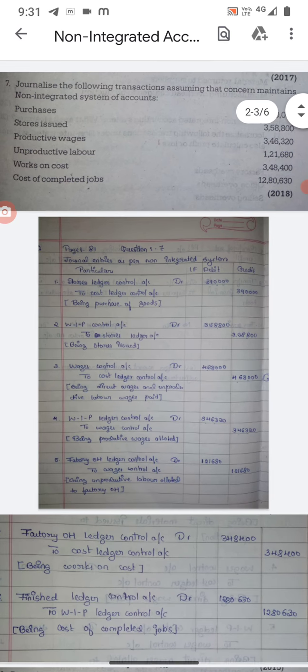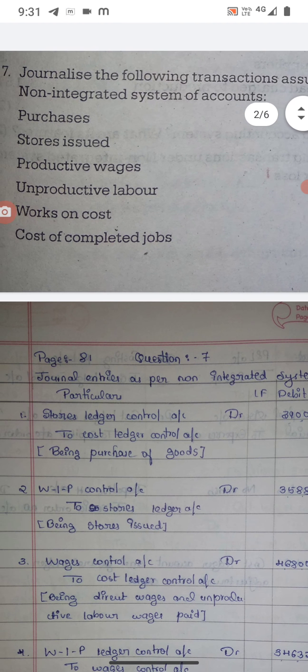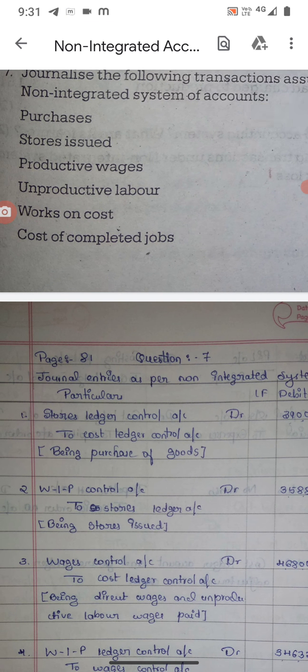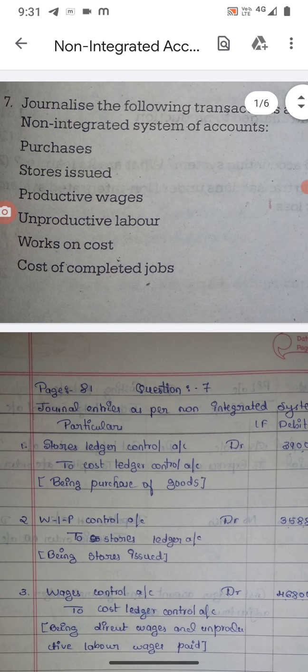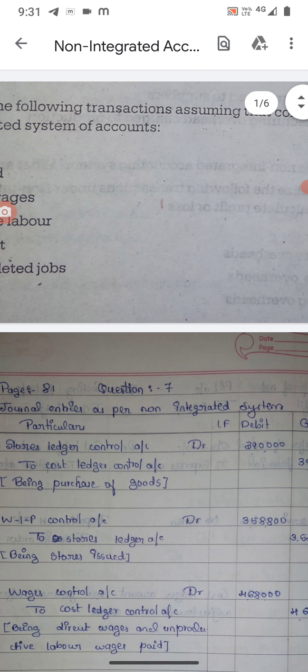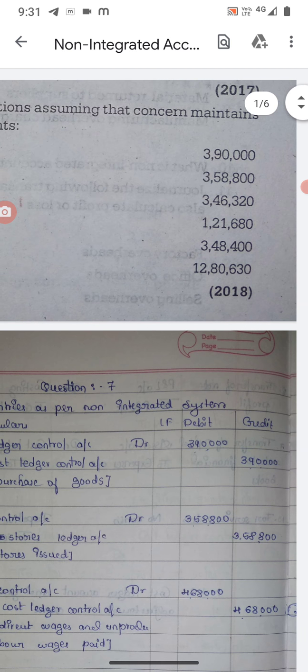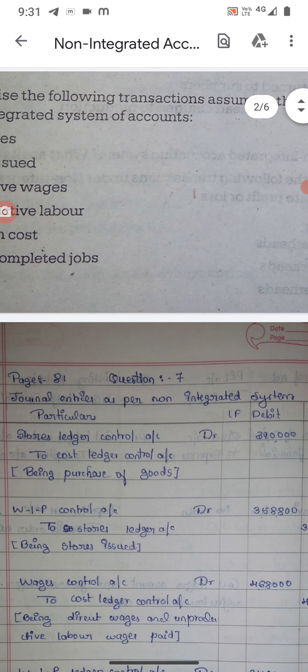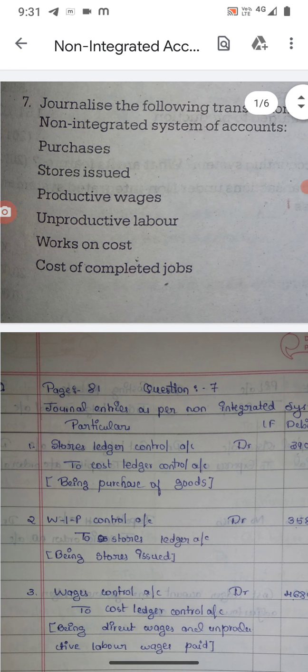Today we will work out some problems on non-integrated accounting system. We have already looked into the theory part of it, the journal entries and all that. Now today we will focus specifically on some of the problems of non-integrated system of accounts. So let me read this problem for you. Journalize the following transactions assuming that the concern maintains a non-integrated system of accounts.